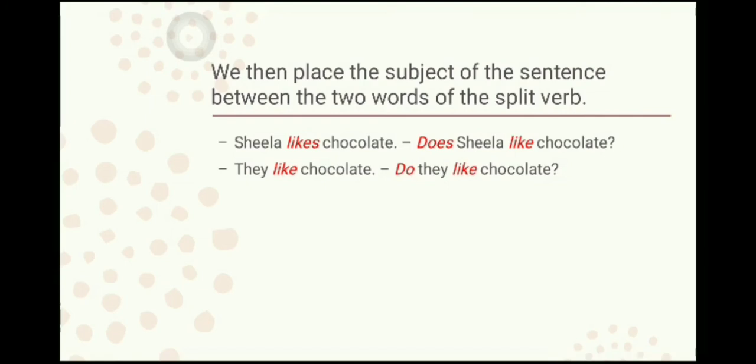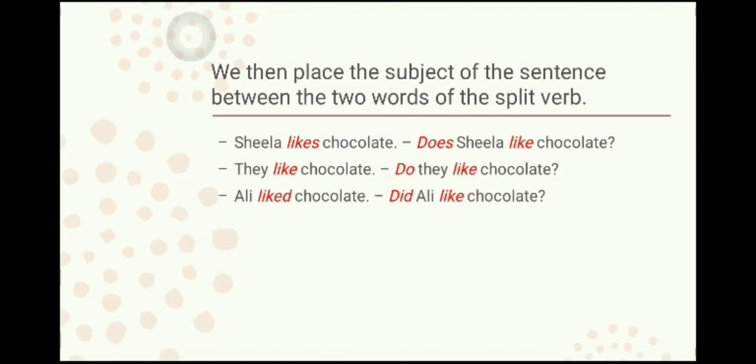They like chocolate. Because "they" is a plural noun, we are using "like" as a verb. So when we convert it, the answer would be, "Do they like chocolate?" Be careful that the subject will be put in between the split verb.